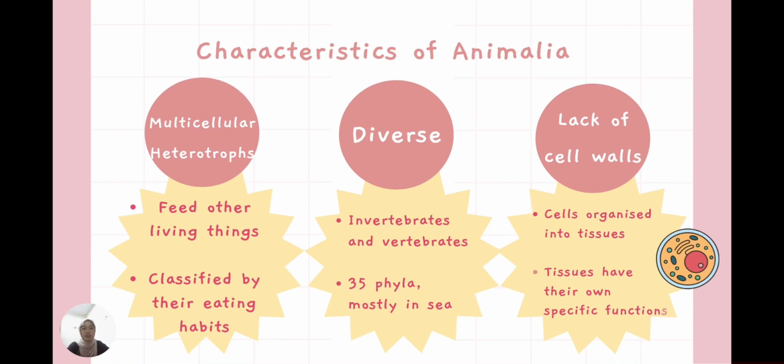The Animalia cells organize into tissues, and their tissues have their own specific functions. The reason why Animalia lack cell walls is because cell walls make the cell rigid, and from this, it will reduce the flexibility of the Animalia. It will affect their movement.